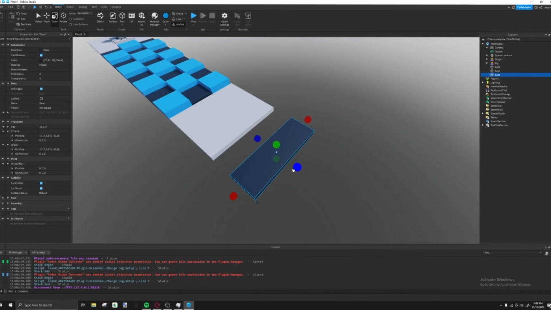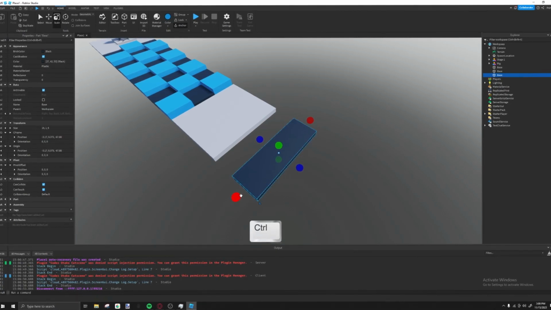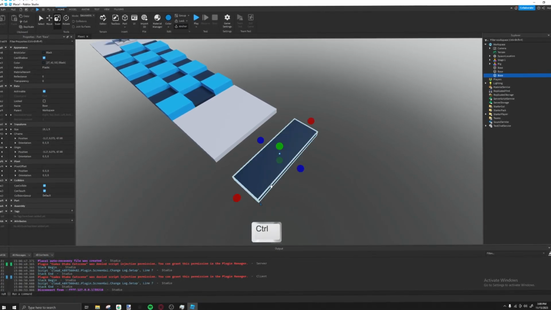Also, another tip for you guys: you can click Control, try to resize this part, and it's going to resize both ends at the same time.